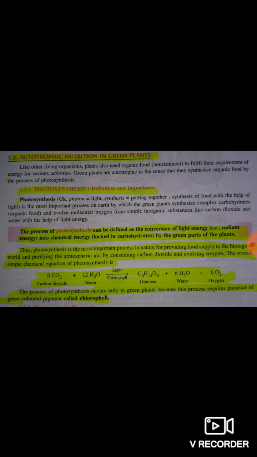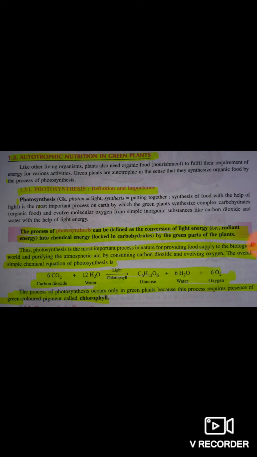Photosynthesis: photo means light, and synthesis means putting together, that means formation. Synthesis of food with the help of light is the most important process on the earth. The green plant synthesizes complex carbohydrate organic food and releases molecular oxygen from simple inorganic substances like carbon dioxide and water with the help of light energy.